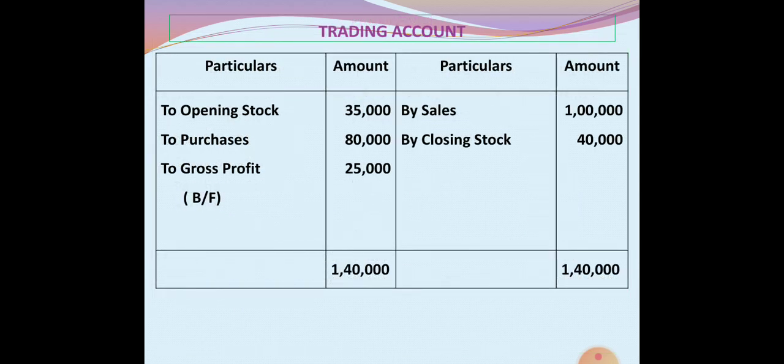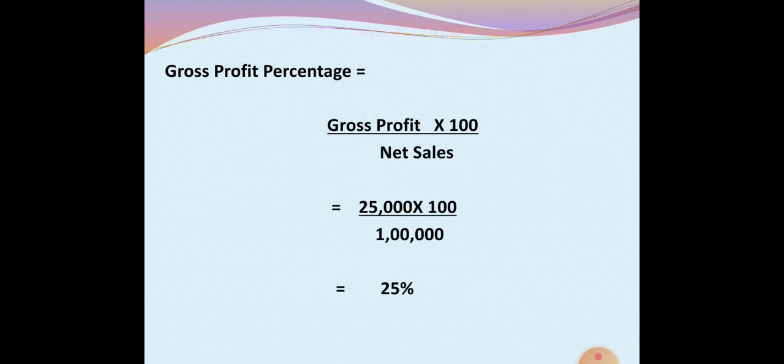First, we have to prepare the trading account. On the debit side of the trading account, first you have to take opening stock, that is 35,000, and purchases 80,000. On the credit side, sales 1 lakh and closing stock 40,000. With the help of this, we ascertain the gross profit, a balancing figure of rupees 25,000. Then the next step is to ascertain the gross profit percentage. Gross profit percentage is equal to gross profit into 100 divided by net sale, that is 25,000 into 100 divided by 1 lakh, which equals 25%.